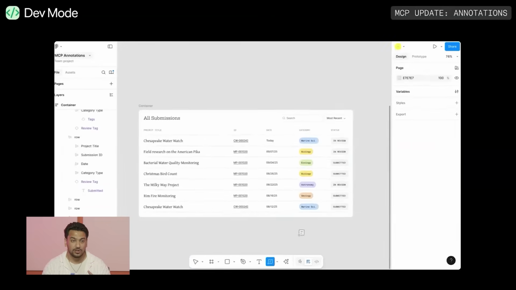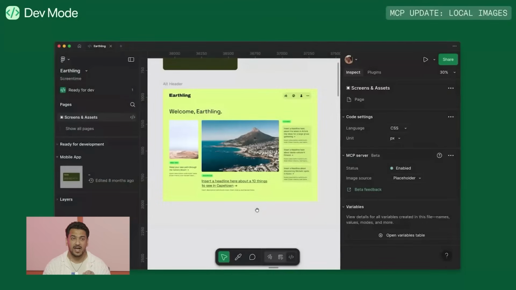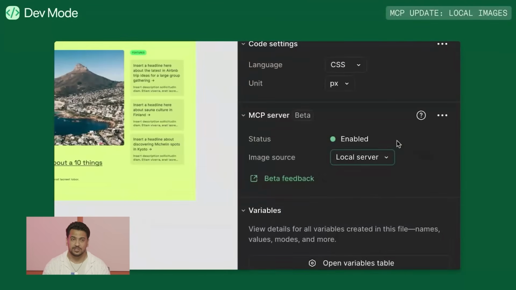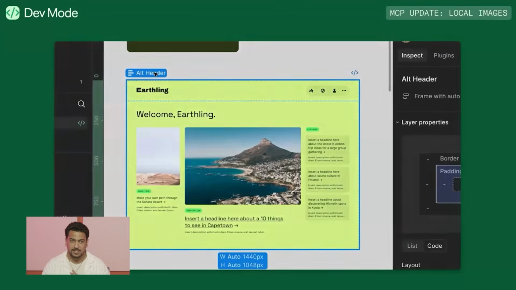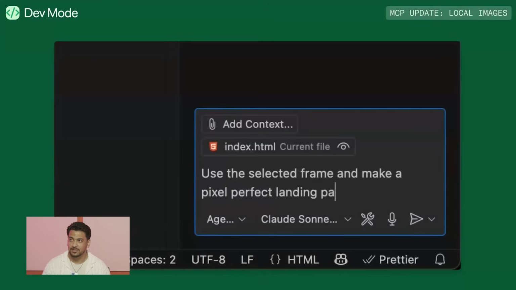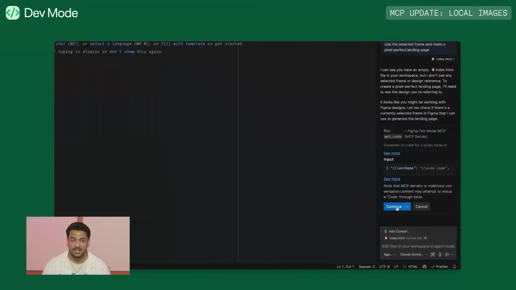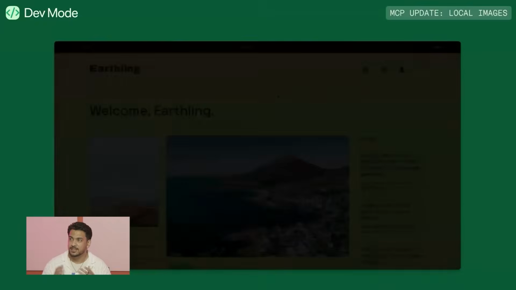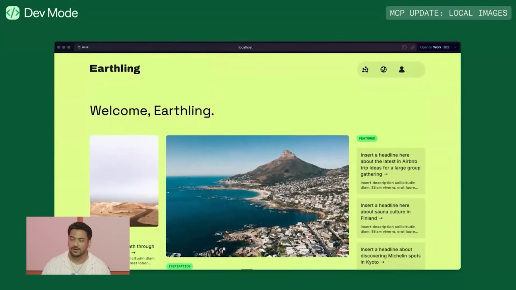Next up, we've heard that you want to use images from Figma in your outputs. So we've added an option to use placeholder images from your Figma file when you're building something with MCP. Simply turn on the local server option in MCP settings, and Figma will locally host placeholder assets directly from your design file. Now what this allows you to do is now your AI agent will have direct access to those images from your files and be able to host them locally, just as we see in this GIF over here. And now we have those images right there.